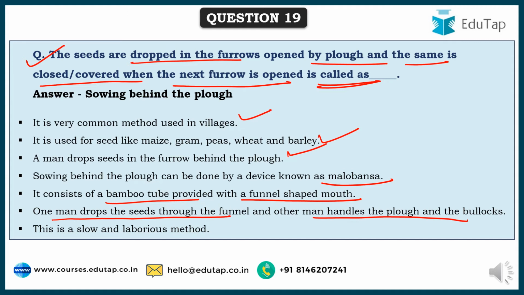So slowly the seed drops into the furrow, and when he turns around and goes on plowing the second line, when this furrow is opened, the soil falls onto the previous furrow, closing it. So this type of sowing is called sowing behind the plow. This is a slow and laborious process, and also proper distance cannot be maintained. The row to row distance is maintained, but the intra row distance cannot be maintained properly in this type of sowing.